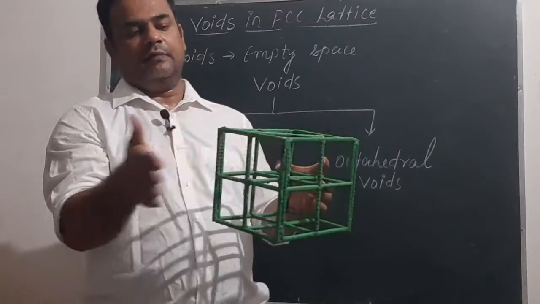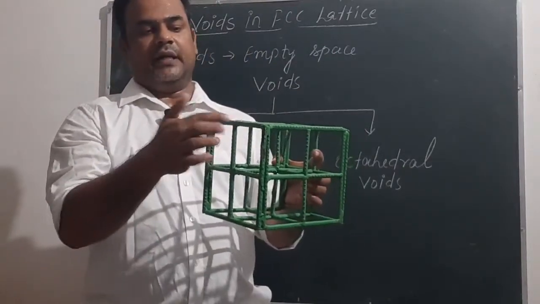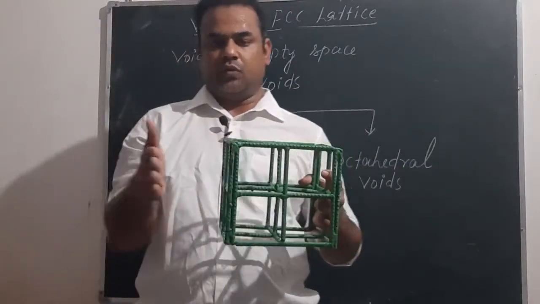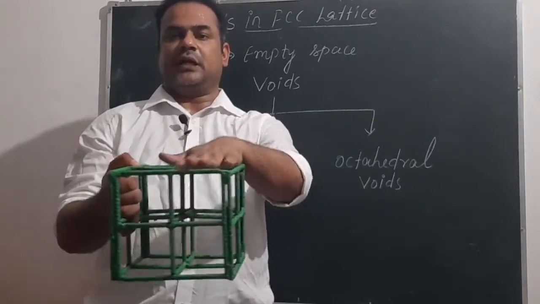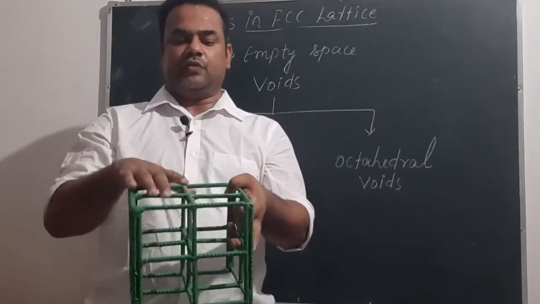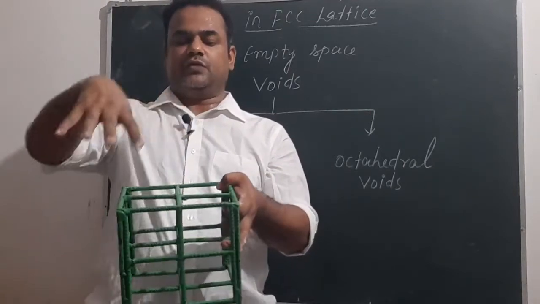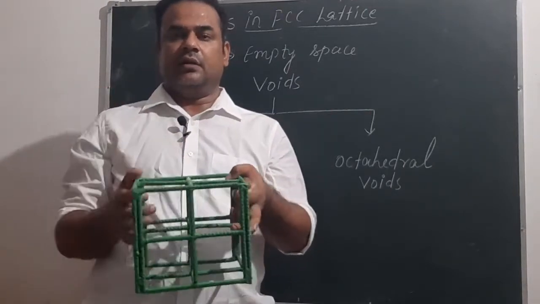You can see here, if we place one, we will get two. If we place one more block here, one more block here, and this part when we join we get this point, and if we place two more upside, then we'll get one void.